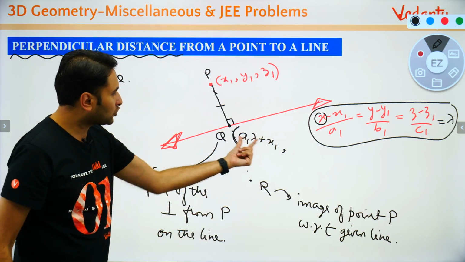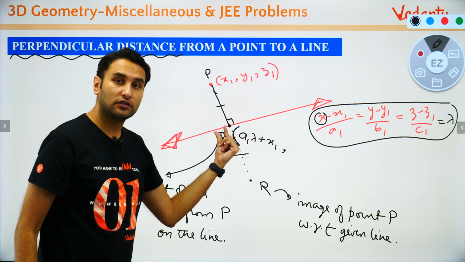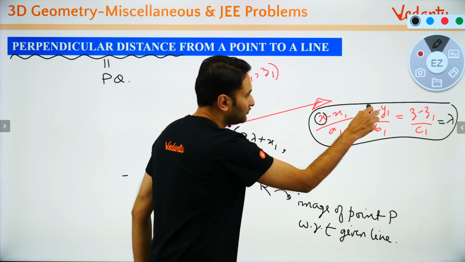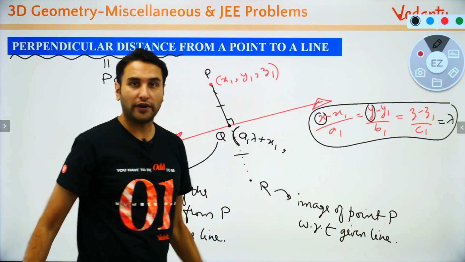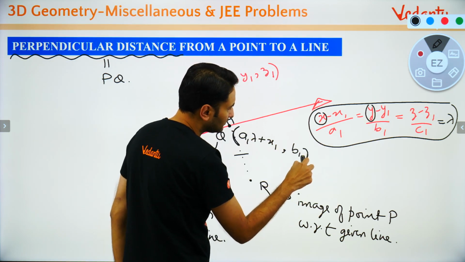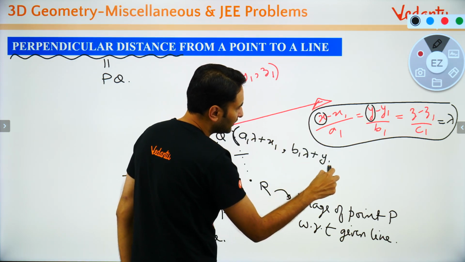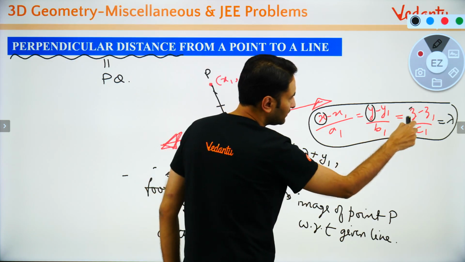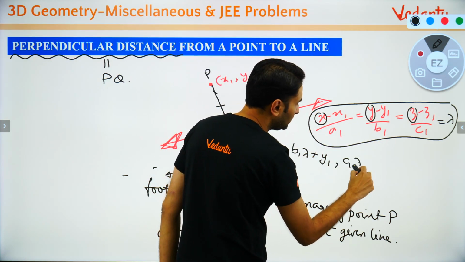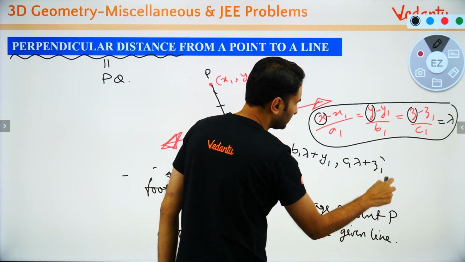So this is the x coordinate of any point Q on the line. What is the y coordinate of any point on the line? बच्चों क्या हो जाएगा? b1 lambda plus y1. And what is the z coordinate similarly of any point on the line? बच्चों वो हो जाएगा c1 lambda plus z1.